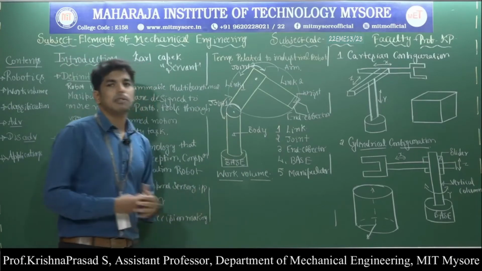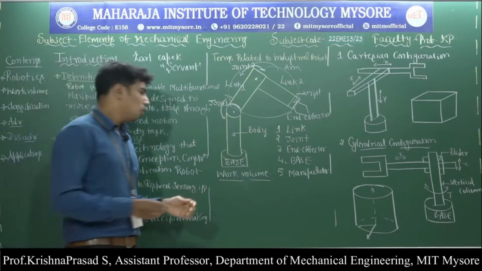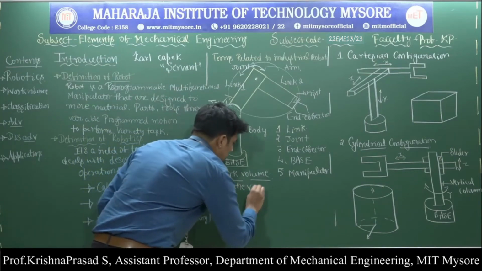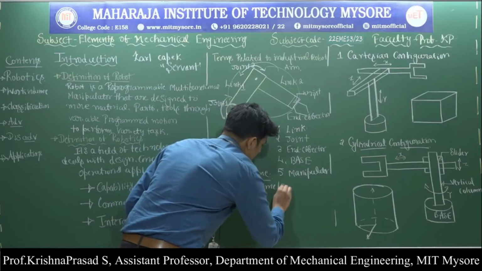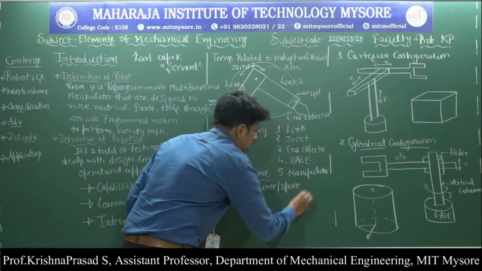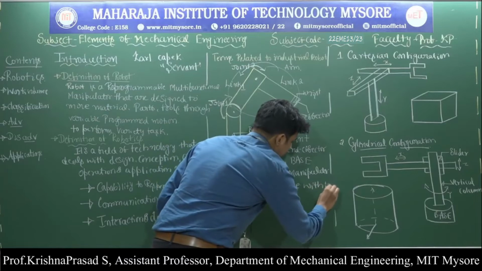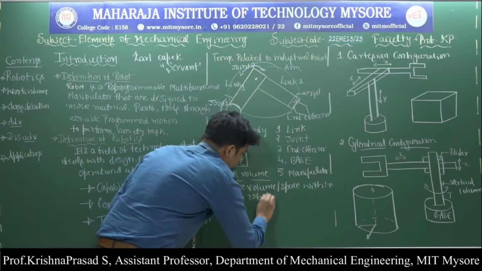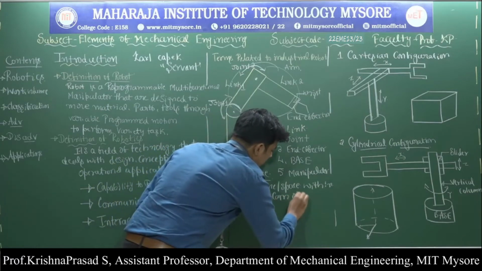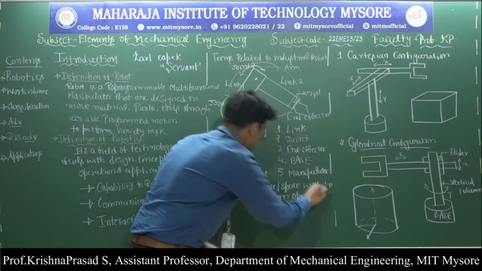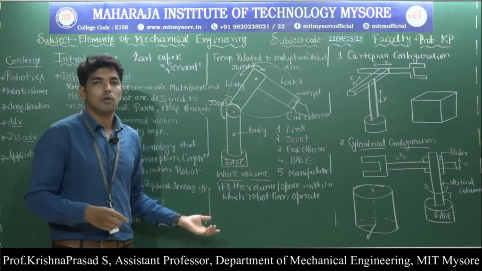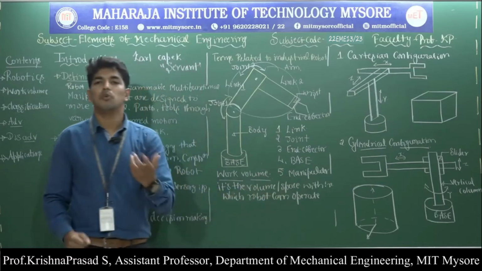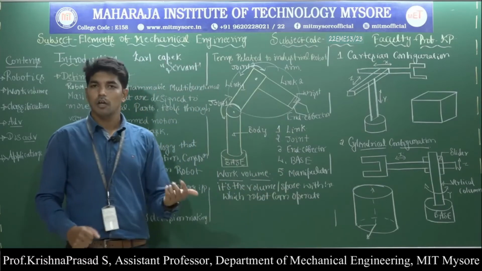Next one, what is meant by the work volume? Work volume is the volume or space within which the robot can operate. So this is called work volume. I repeat, what is meant by the work volume? It is nothing but the volume or space within which the robot can operate, that is called the work volume.